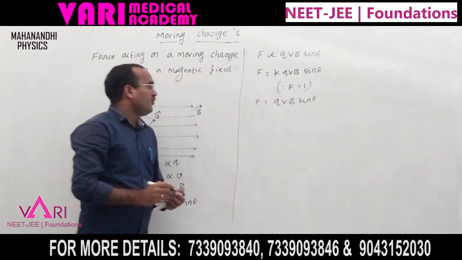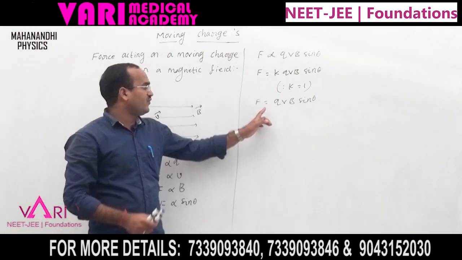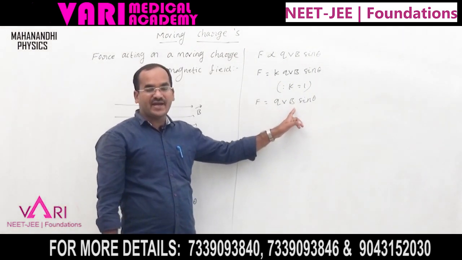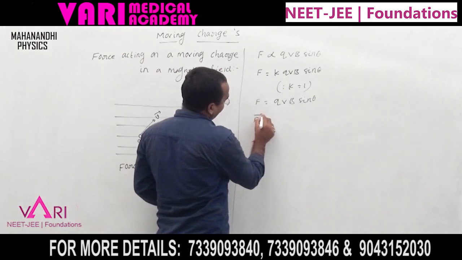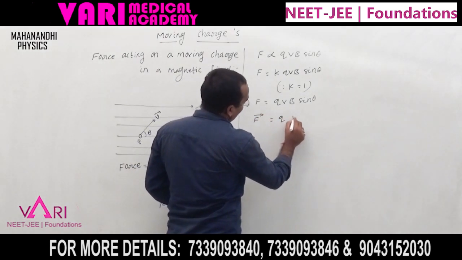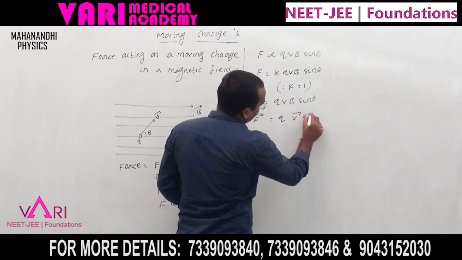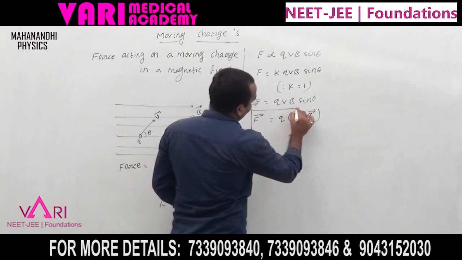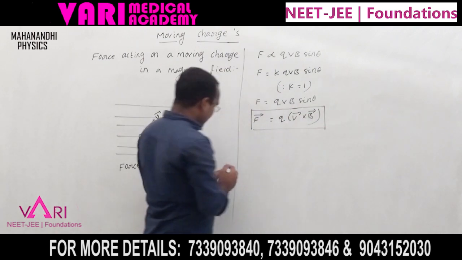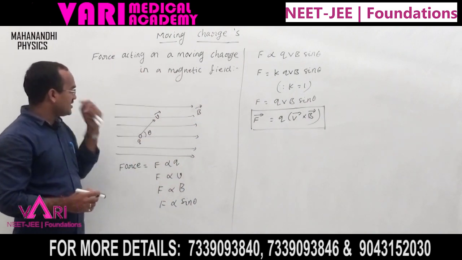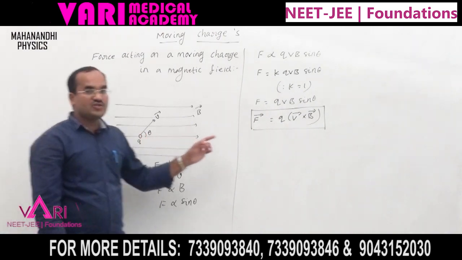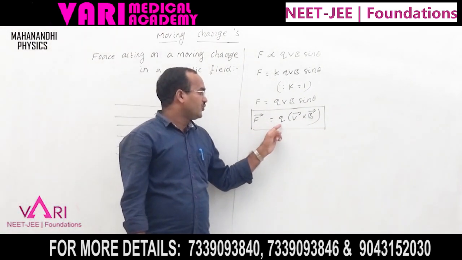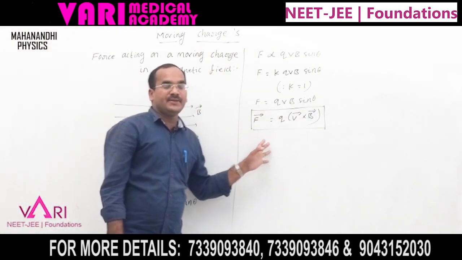But force is a vector, velocity is a vector, and the magnetic field B is also a vector. So the vector form is force equals charge into V bar cross B bar. This is the representation in vector form. If a charge is moving in a magnetic field, the force is F equals Q into V bar cross B bar.